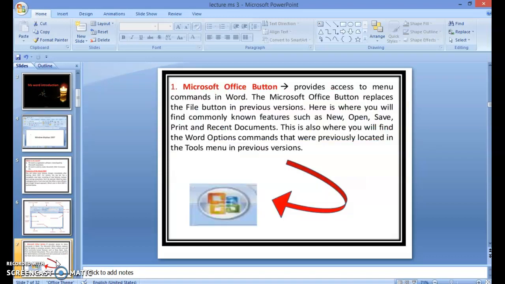This is your Microsoft Office button. What is the Microsoft Office button? It provides access to menu commands in Word. The Microsoft Office button replaces the file menu in previous versions. Here is where you will find commonly known features such as new, open, save, print, and recent documents. This is also where you find the Word option commands that were previously located in the tools menu in previous versions.